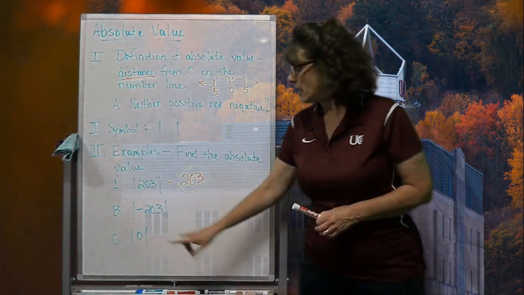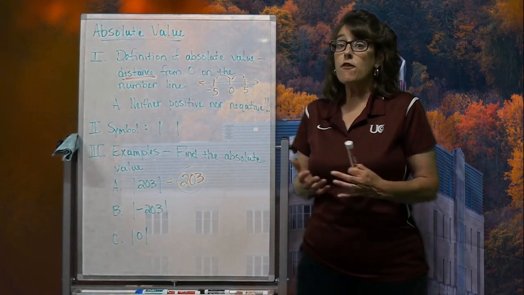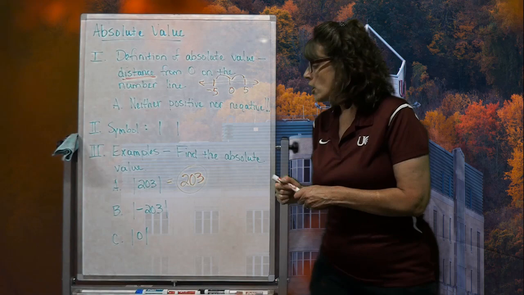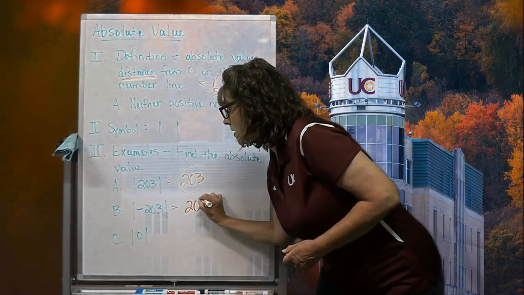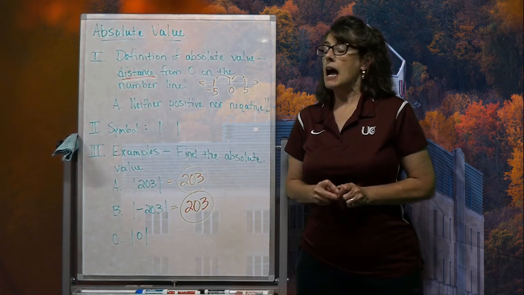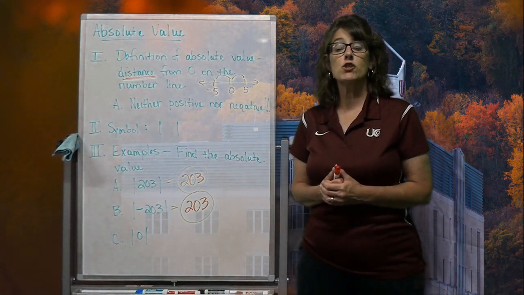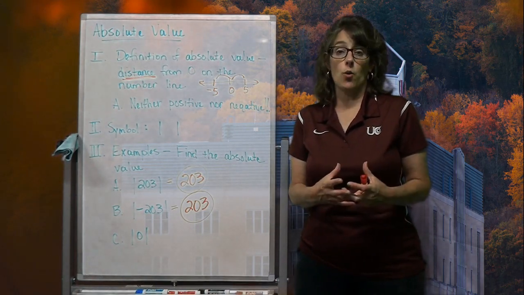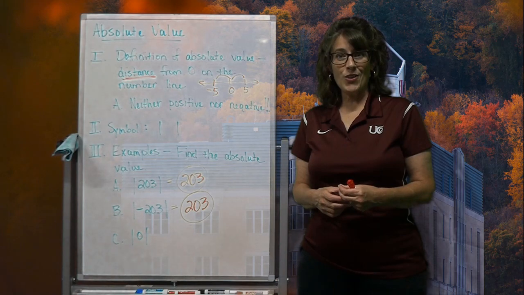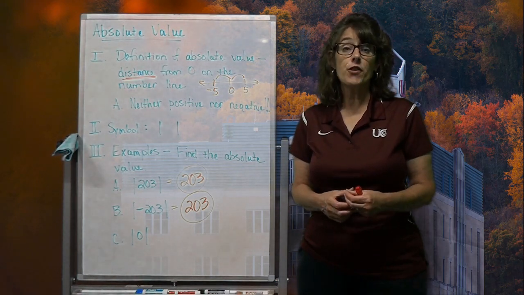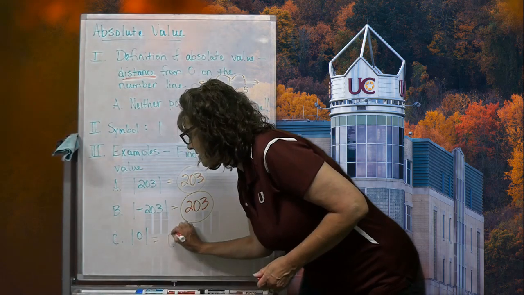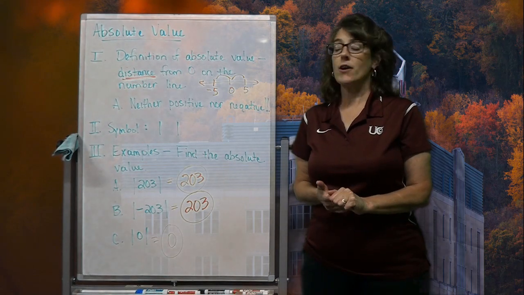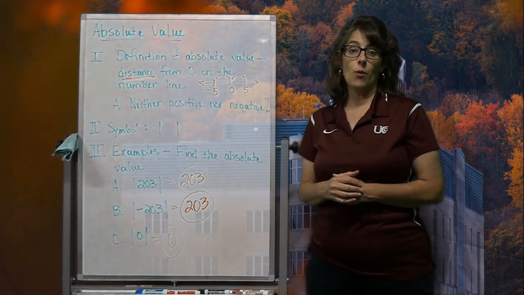So let's take a look at this one. The negative 203, again with those absolute value bars around it, says how far is that from zero on the number line? Well, negative 203 is sitting back here. It's 203 units away from zero on the number line. Again, I'm not talking about positive or negative, just 203 units. And then this one says, okay, how far is zero from zero on the number line? How far is zero from itself on the number line? It's nowhere from itself. It's 0 units from itself on the number line. So that is how we deal with absolute value, simply meaning distance from zero on that number line.